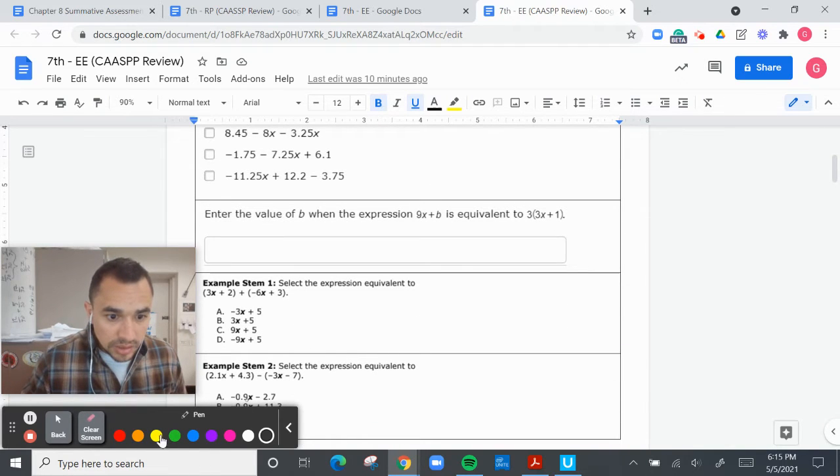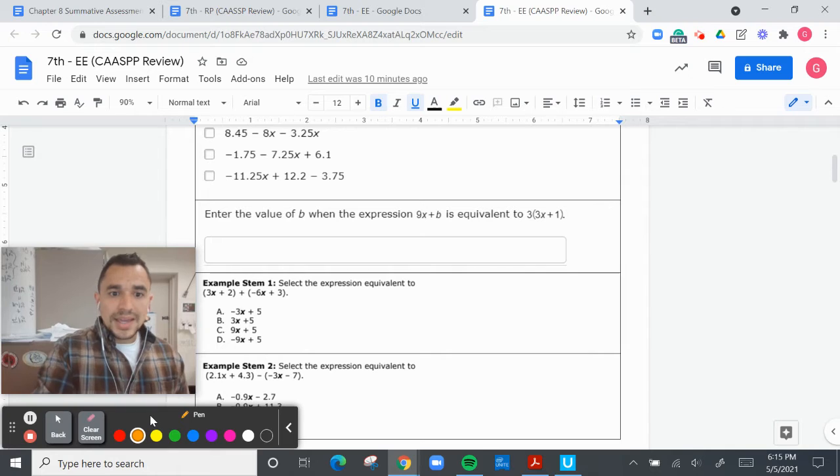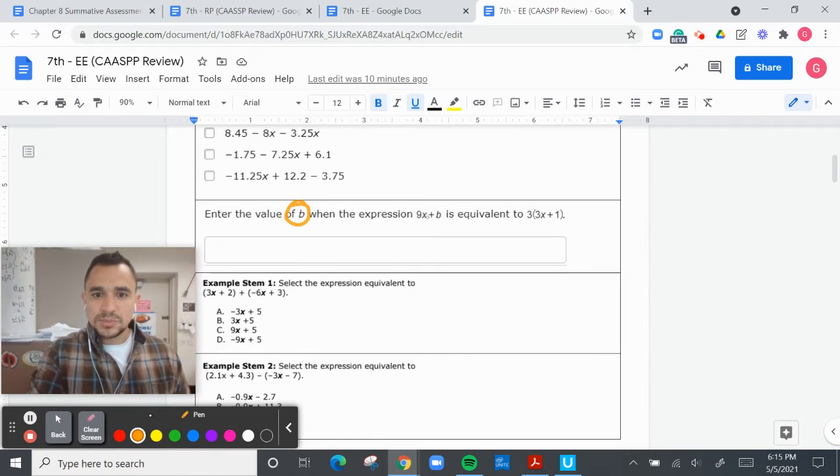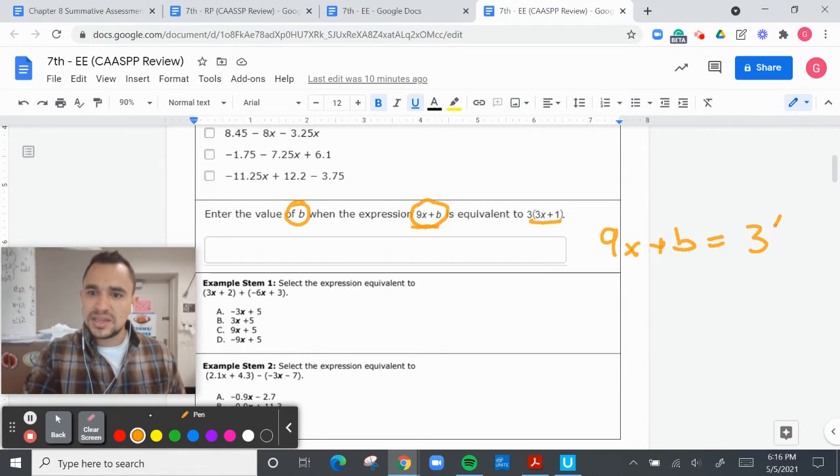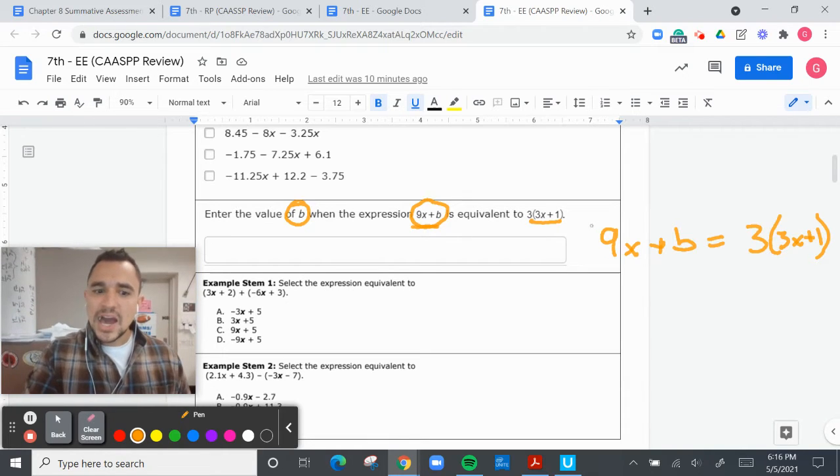Here's a good one. Let's go orange. Enter the value of B when the expression 9x plus B is equivalent to this. Ooh, this is very interesting. So what they did is they said 9x plus B is the same thing as 3 times (3x plus 1). Well, here's the thing. How did they get